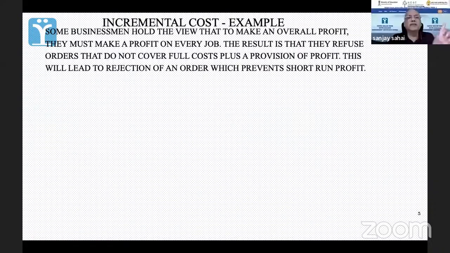Now see, take the first one. Some businessmen hold the view that to make an overall profit, they must make a profit on every job. The result is that they refuse orders that do not cover full costs plus a provision of profit. This will lead to rejection of an order which prevents short-run profit.